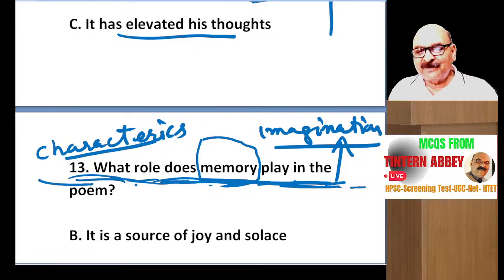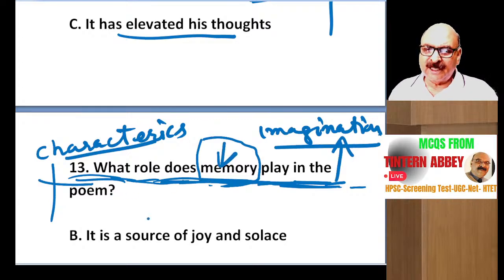Then those thoughts come into his mind with emotions in tranquility, and then he is able to write poetry. So memory plays a vital role in the process of writing poetry.